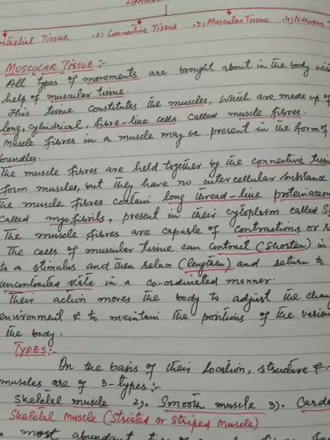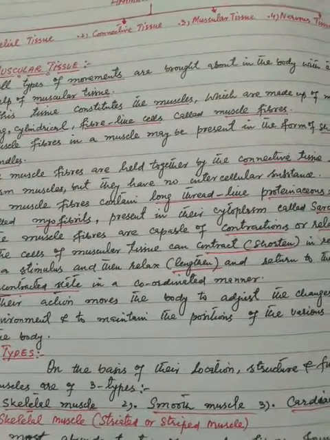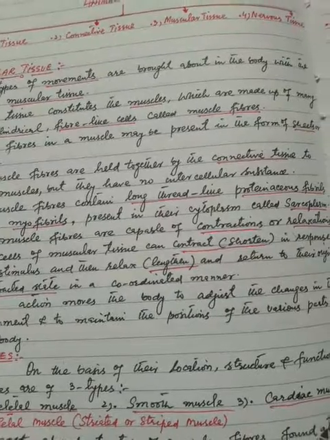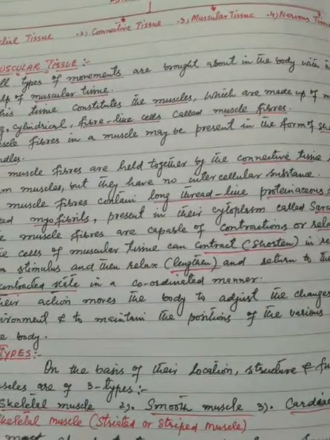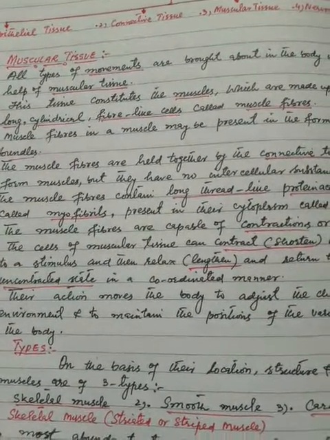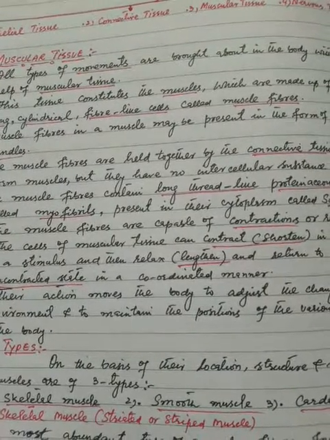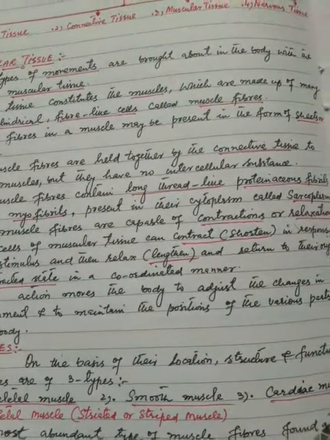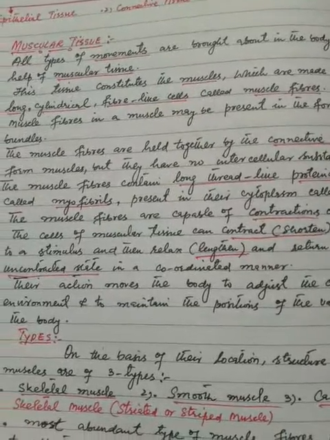The muscle fibers contain long thread-like proteinaceous fibrils called myofibrils present in their cytoplasm called sarcoplasm.